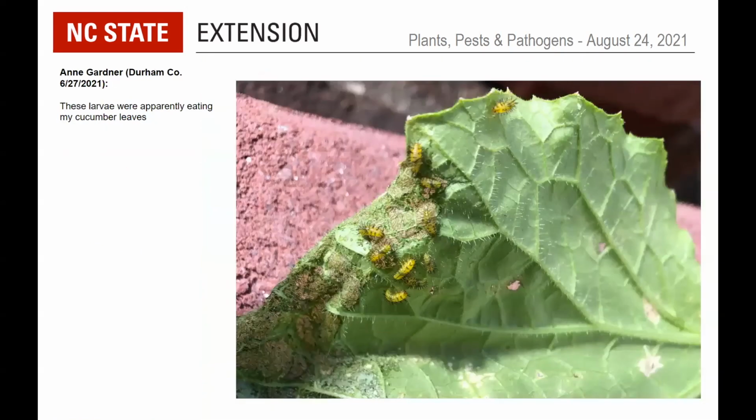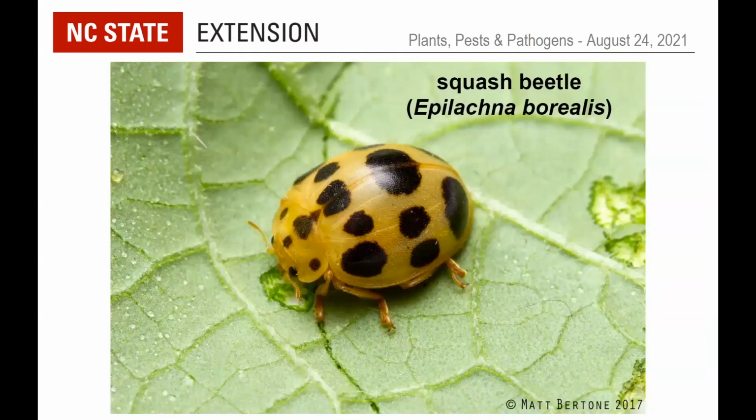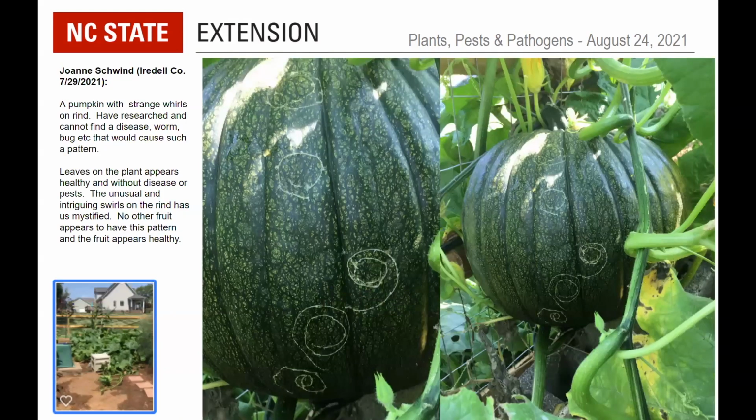beetle. So these are the larvae of squash beetles. And the squash beetle, Epilachna borealis, is actually a type of ladybug, but it's one of two main vegetarian ladybugs in North Carolina, the other being the Mexican bean beetle, which is on legumes. But squash beetles, of course, are on cucurbits. And the thing I think of, and what the other person online thought of, was somebody could say, oh, this is somebody's graffiti or whatever.